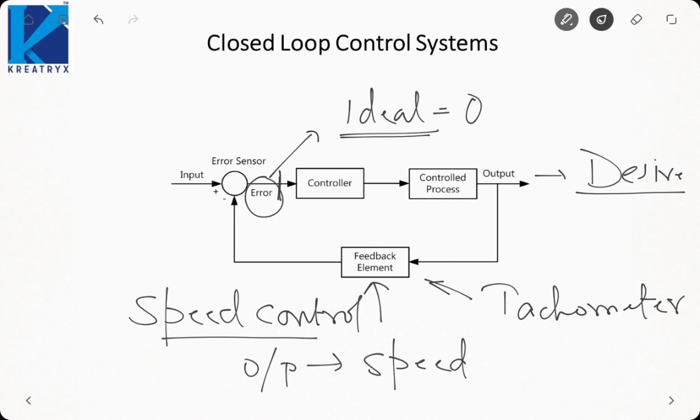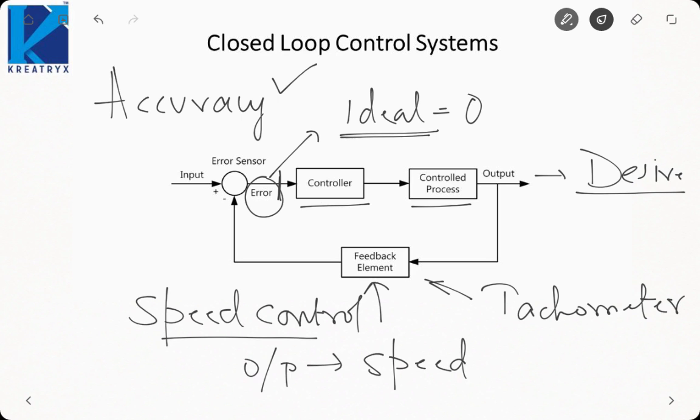So these sorts of elements will be called feedback elements. Other components are the same, controller and controlled process. Only the feedback element is an extra element in our case. This element will convert the output into the desired value or the desired form. It is just functioning like a transducer and nothing else. It is a sensor or a transducer. Okay. So whatever the benefit is, we get more accuracy. Earlier we were not getting accuracy, but here we are getting more accuracy.